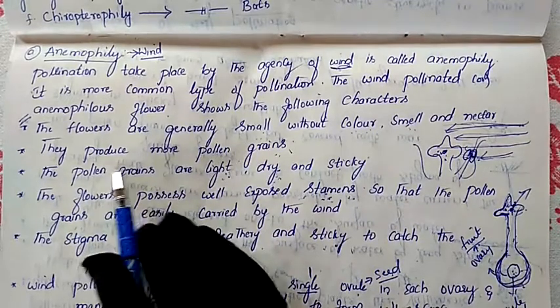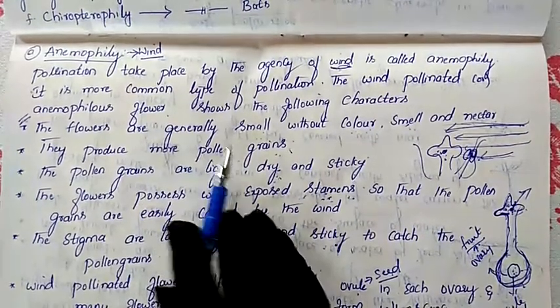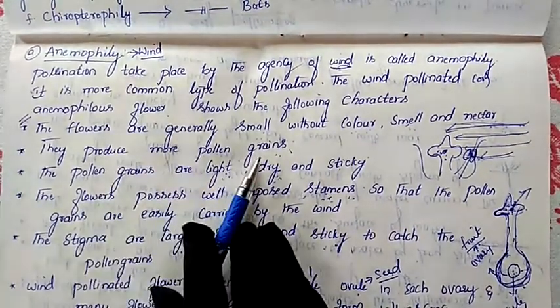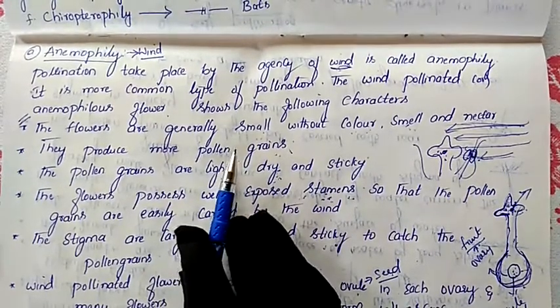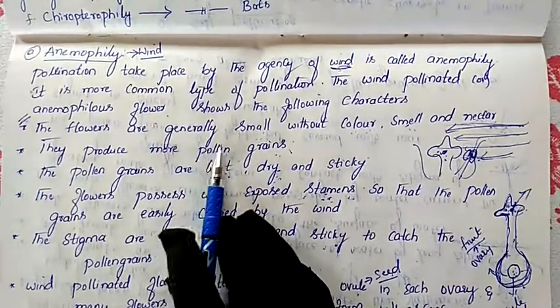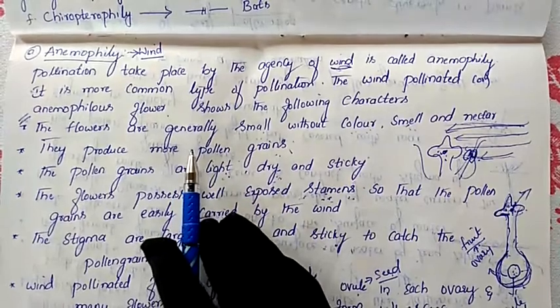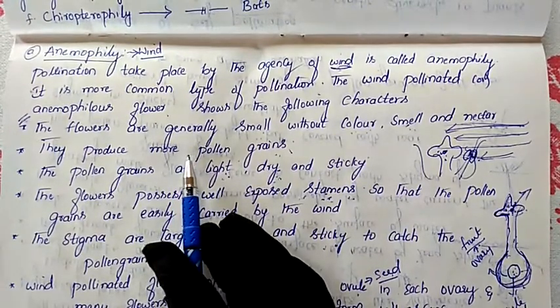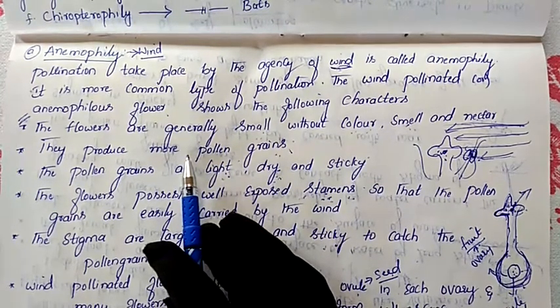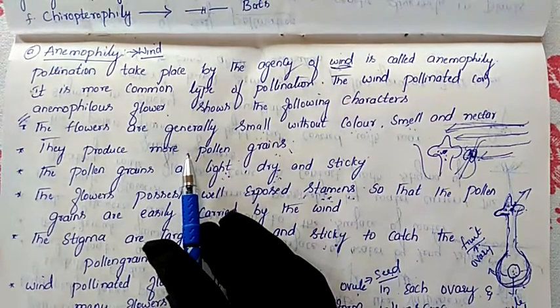The next character is that they produce more pollen grains. The anther contains a large number of pollen grains. Why? Many pollen grains may get wasted, because the wind carrying the pollen grains will not 100% go and fall on the particular flower.